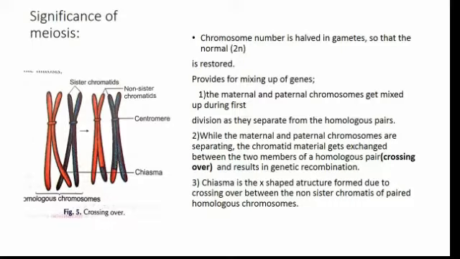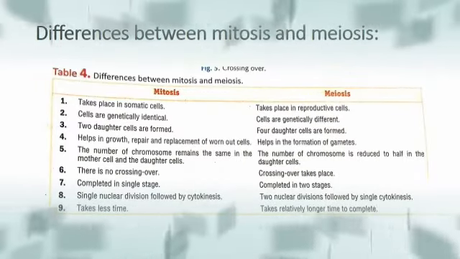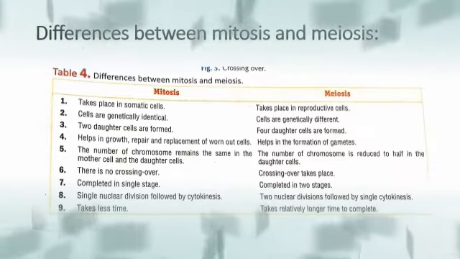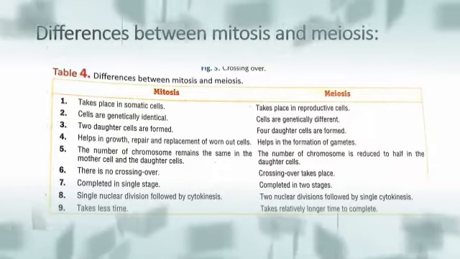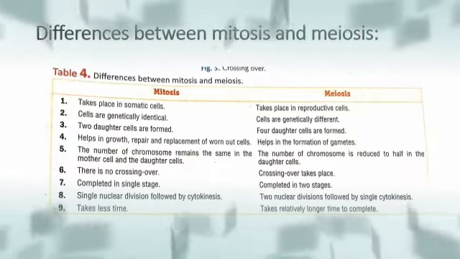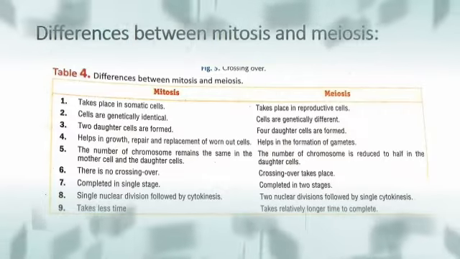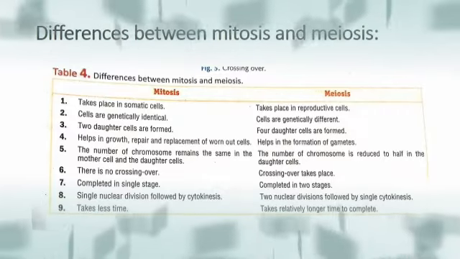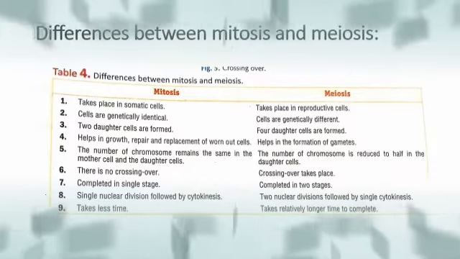As you can see in the diagram, the difference between mitosis and meiosis is a sure question in your exam. Any 4 or 6 points you have to write. Mitosis takes place in somatic cells while meiosis takes place in reproductive cells. Mitosis is genetically identical but meiosis is genetically different, meaning some variation occurs. During mitosis, 2 daughter cells are formed, whereas in meiosis 4 daughter cells are formed. Mitosis helps in growth, repair and replacement of worn out cells, while in meiosis only gamete formation takes place.